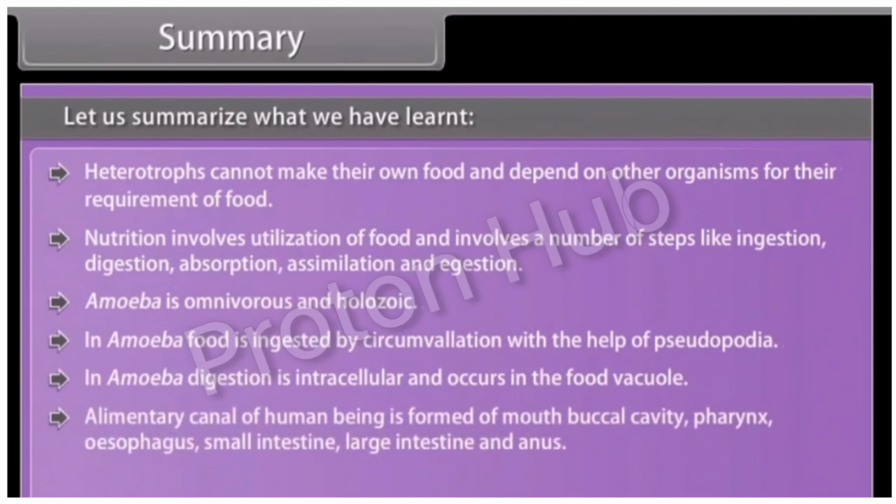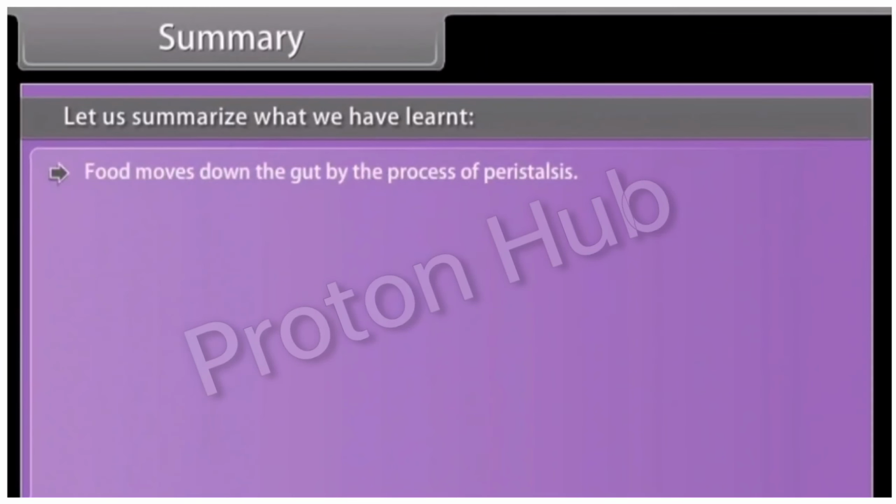Alimentary canal of human being is formed of mouth, buccal cavity, pharynx, esophagus, small intestine, large intestine, and anus. Teeth in man are heterodont. Food moves down the gut by the process of peristalsis.